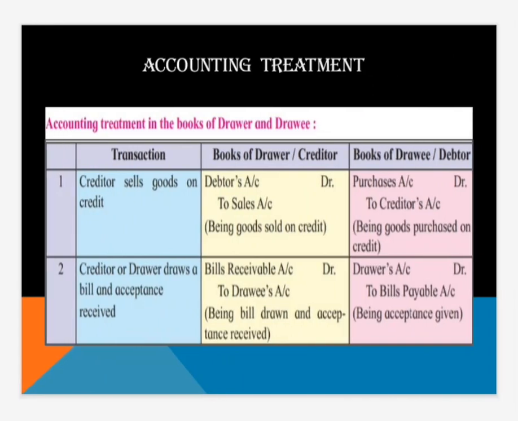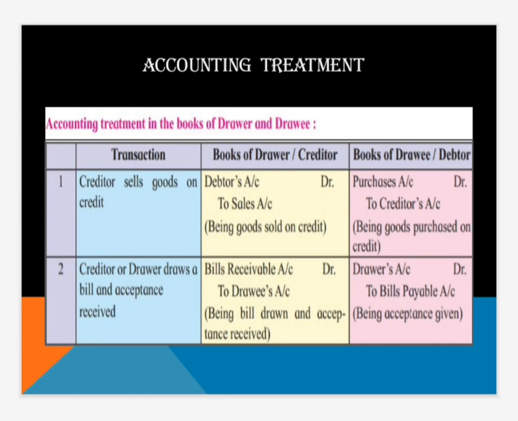Now see, there are journal entries in the books of the drawer as well as in the books of the drawee. We have to pass the journal entries simultaneously in both the books. What we have to do is draw both the journal entries in both the books.